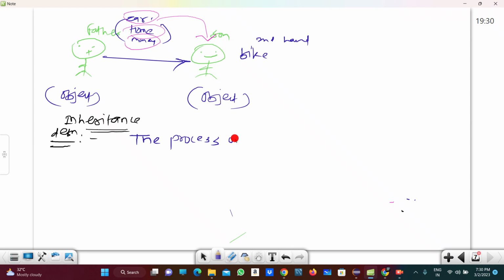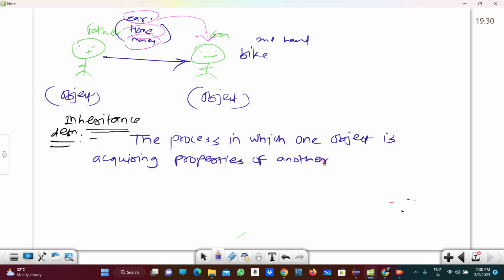Inheritance means the process in which one object is acquiring properties of another object is called inheritance, right?